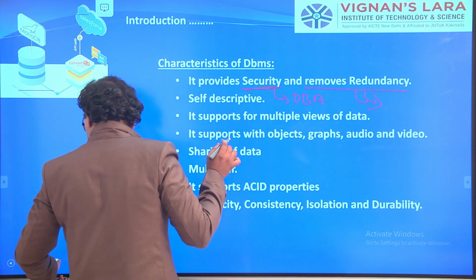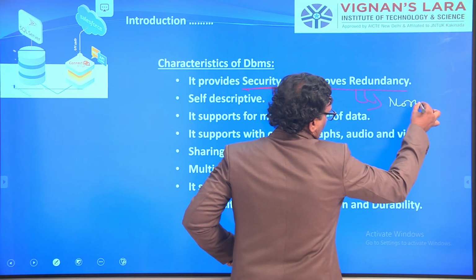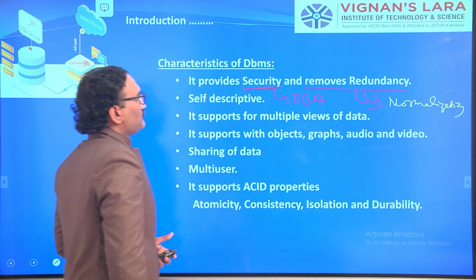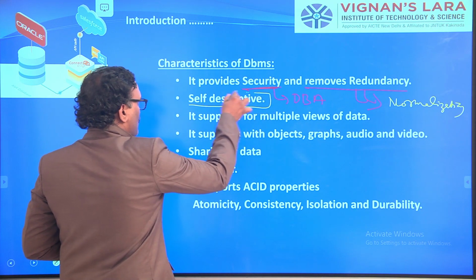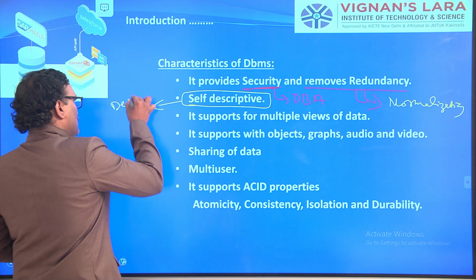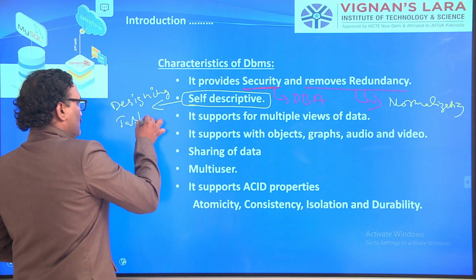We can remove redundancy using a technique called normalization. And it should be self-descriptive. You will learn more about this in designing tables.